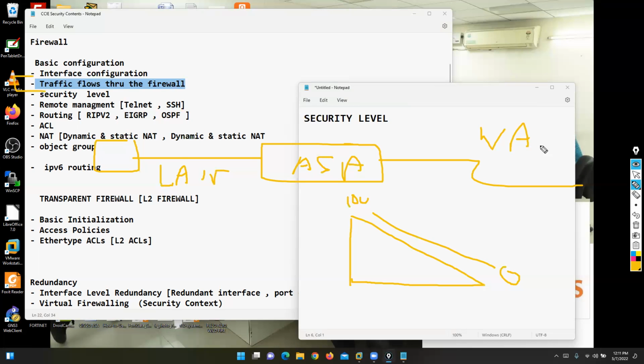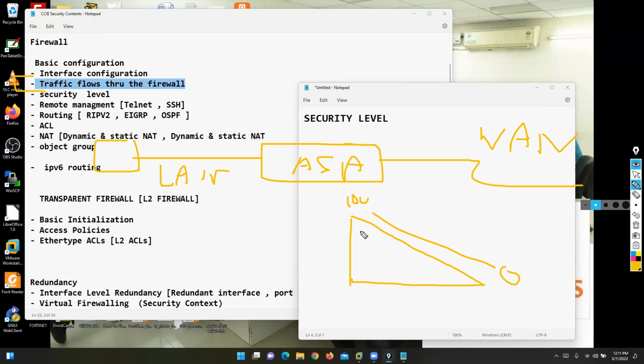And in case you want to allow traffic from the LAN zone to another zone, you need to configure a security policy, a firewall policy. So Palo Alto, Checkpoint firewall, and Cisco Firepower Threat Defense are zone-based firewalls. But in Cisco ASA,